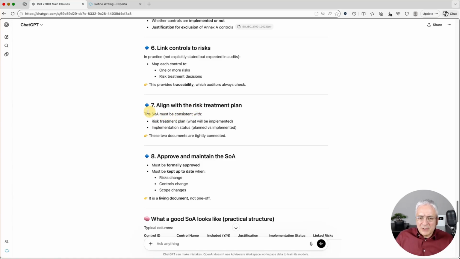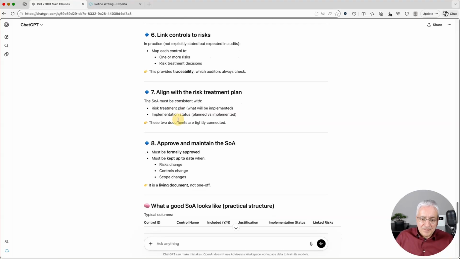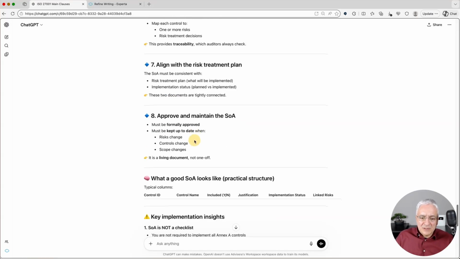Actually, this is not correct. So it's not that the SOA needs to be consistent with the risk treatment plan, it's the other way around. The risk treatment plan needs to be aligned with the statement of applicability, because the statement of applicability is written before the risk treatment plan, and the risk treatment plan is based on the statement of applicability. So this one detail is not correct.